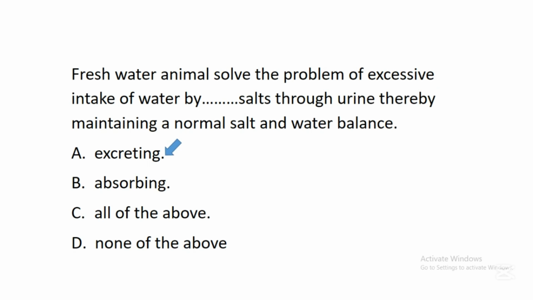So those animals that live in freshwater solve the problem of excessive intake of water by excreting salt through urine, because water goes into their body, and when excess water gets into their body, such a thing can create an imbalance between the water in the cell and the environment. So their body system, especially the kidney as an organ, maintains a balance of salt and water in the body of these organisms by excreting